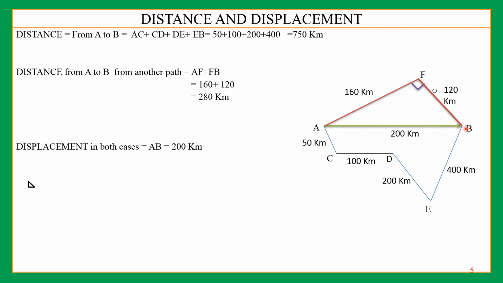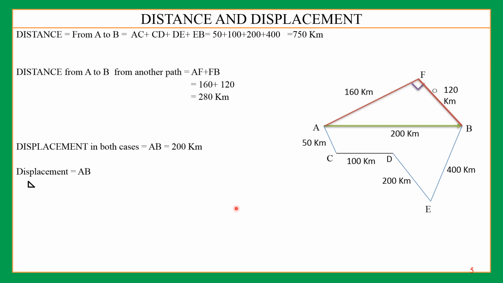Now in these two cases, this journey and this journey, the displacement A to B is the shortest path between your house and your native place. How much is it? It is 200 kilometer. But how have I calculated 200 kilometer here? Yes, some of you must be giving the answer. So here we can see that when he took a turn, he made a 90-degree angle. So there is a 90-degree angle.